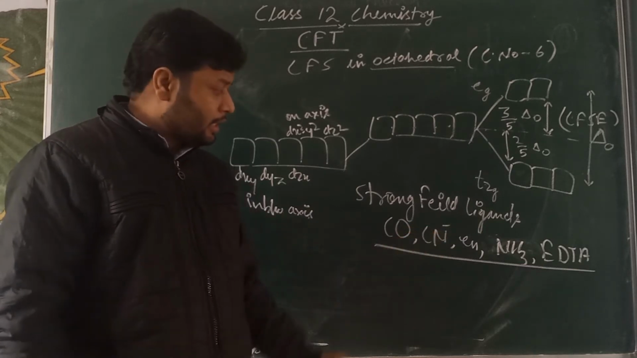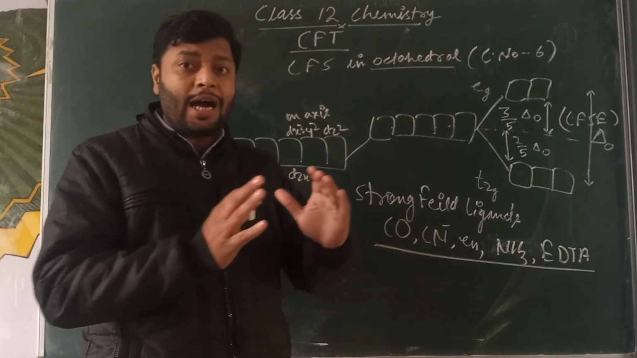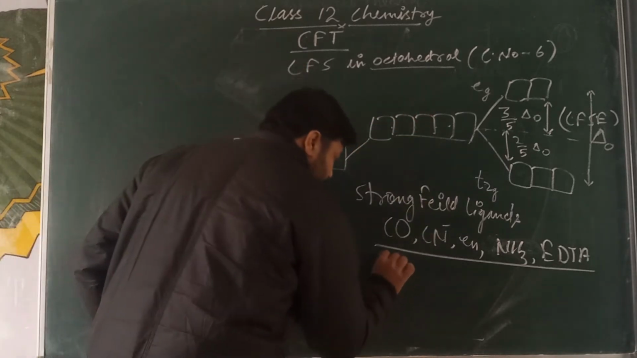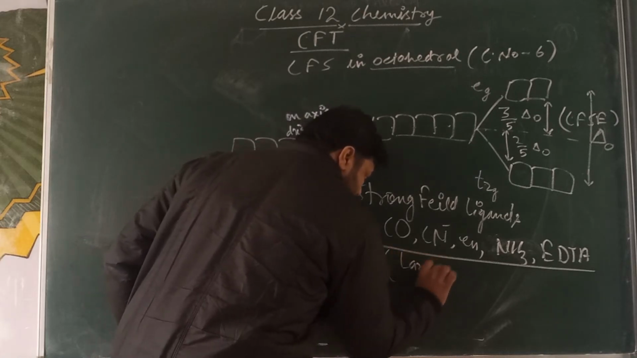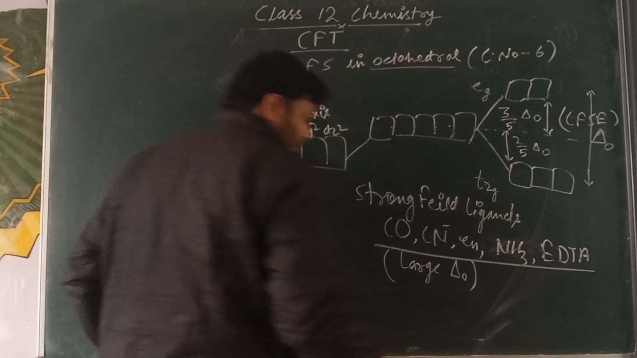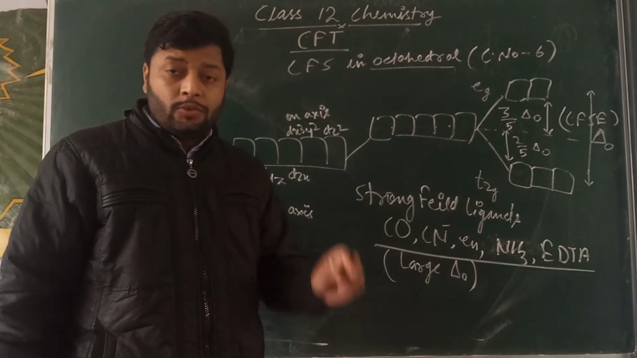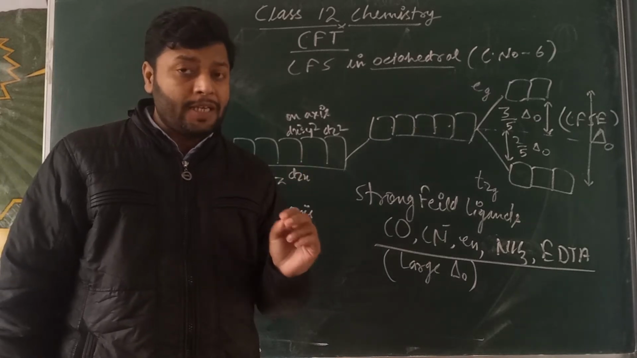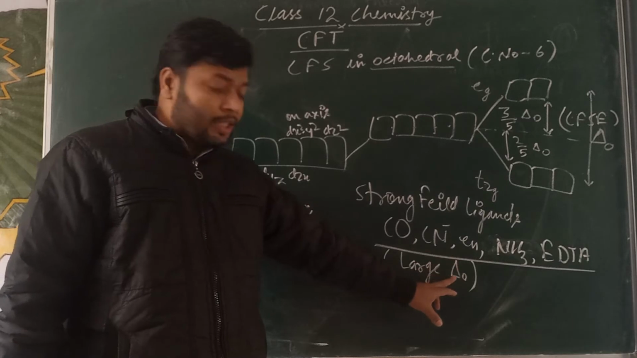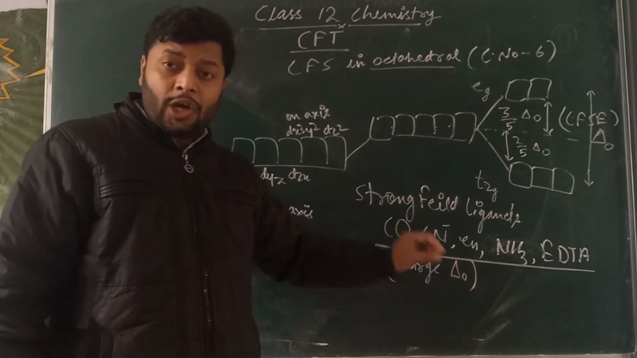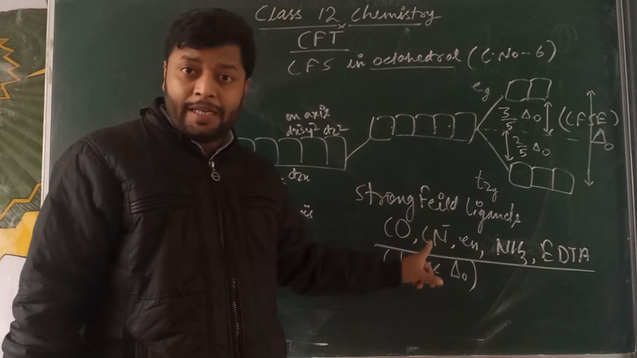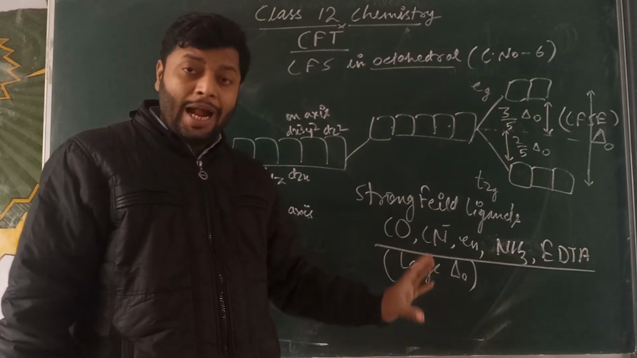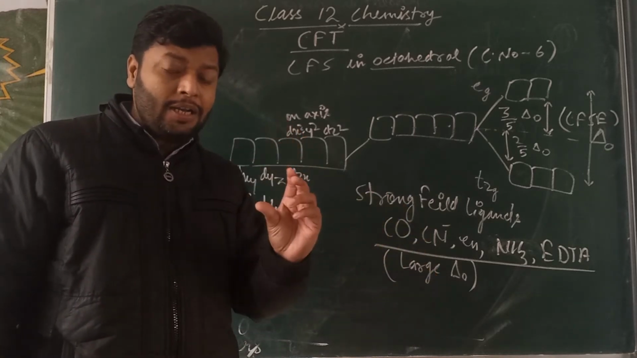As I said, a strong field ligand will create a large value of delta O. We are actually discussing two different types of energy level. The one is called the crystal field splitting energy, which is caused by the nature of the ligand: a strong ligand causes a large delta O, and a weak ligand causes a small delta O.